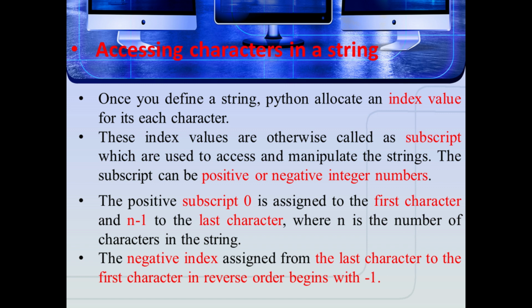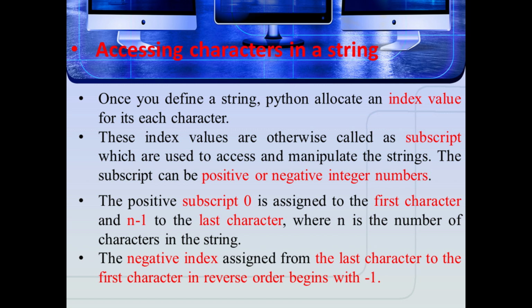The subscript can be a positive or negative integer. The positive subscript 0 is assigned to the first character and n minus 1 to the last character. Here n is the number of characters in the string. The negative index is assigned from the last character to the first character in reverse order, beginning with -1. Accessing an index out of range will cause an index error.